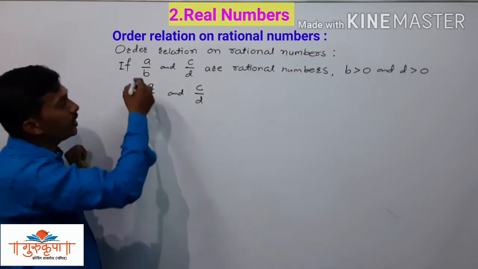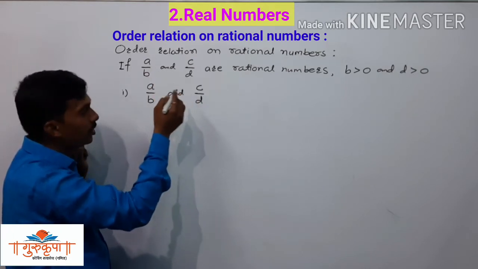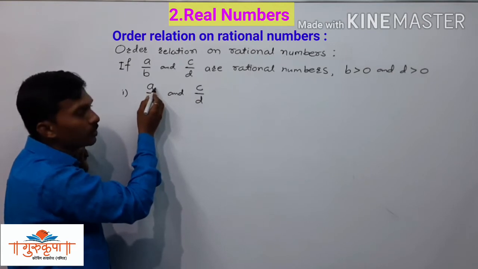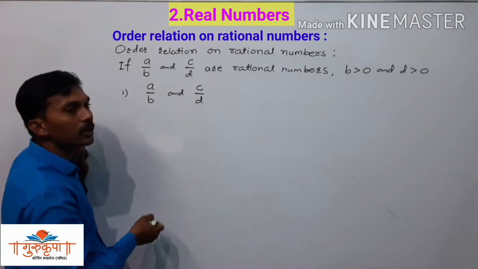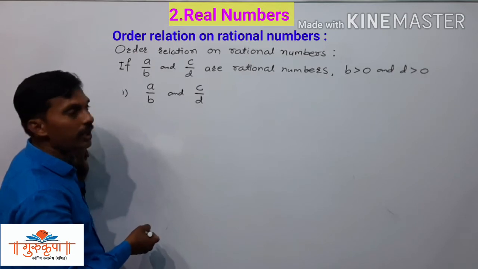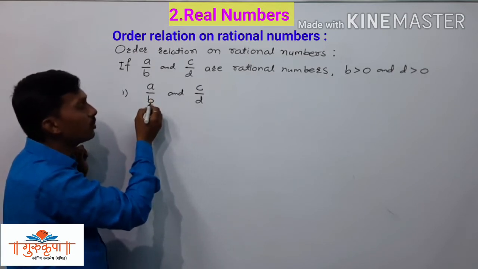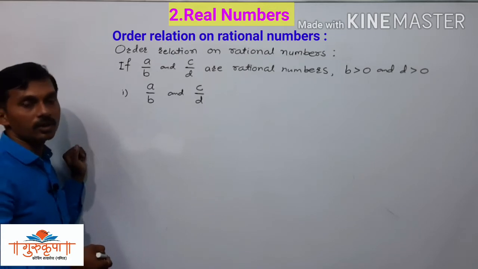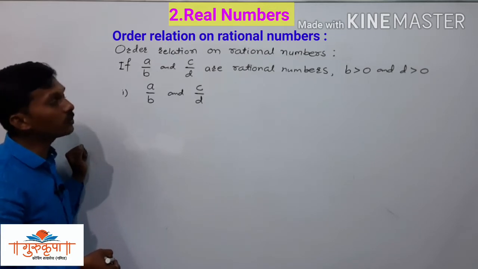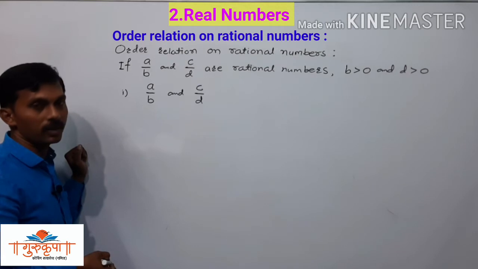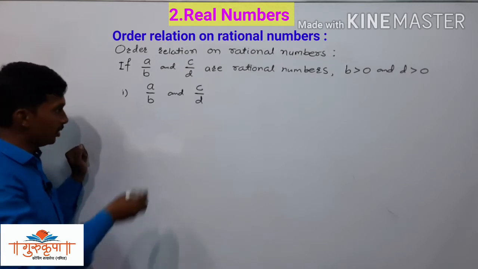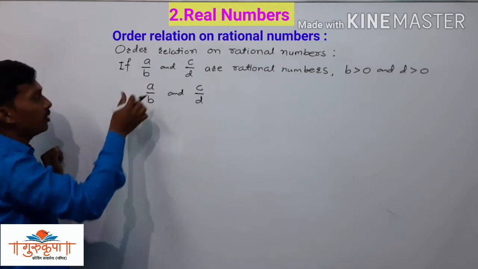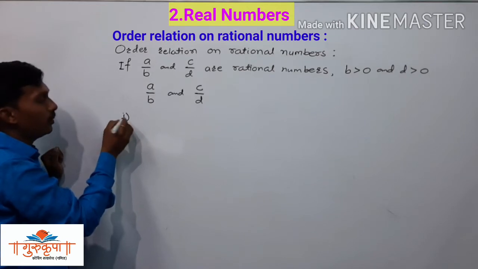Now suppose we take the cross product: the product of the numerator of the first rational number and the denominator of the second rational number, and the product of the denominator of the first rational number and the numerator of the second rational number, and if both the products are equal, that is very important. Here we will write the different observations.